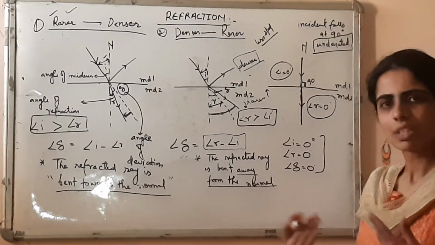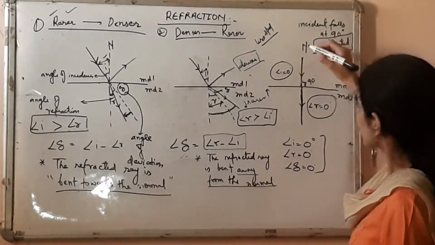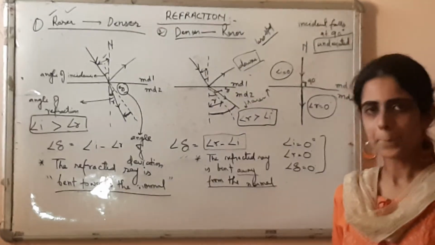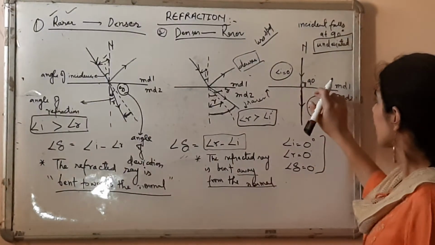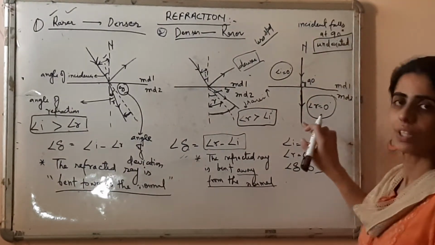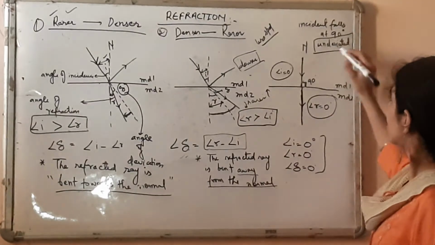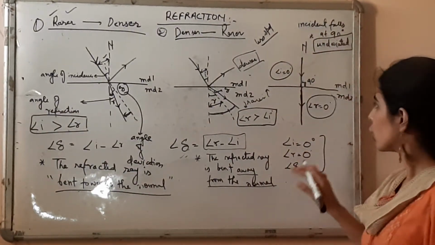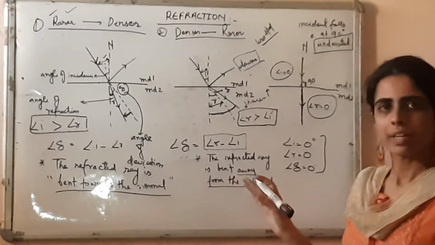Why, children? Because our incident ray is falling on normal at an angle of 90 degree. Yes, because it is falling on this plane at an angle of 90 degree. So it will pass through here without any deviation. It will pass undeviated. Yes, and there will be no change in the path of ray of light.